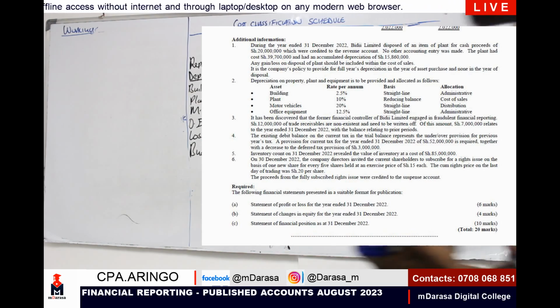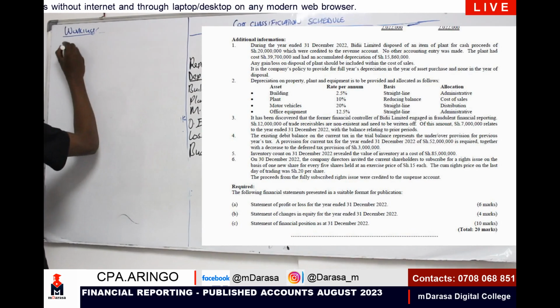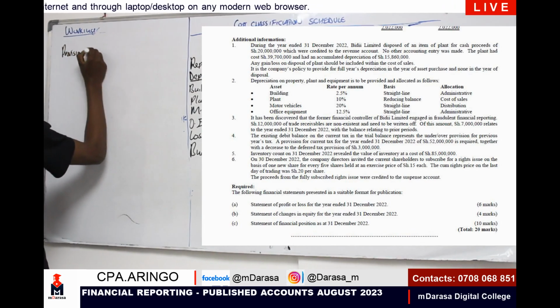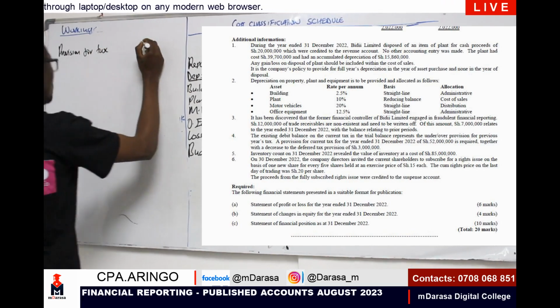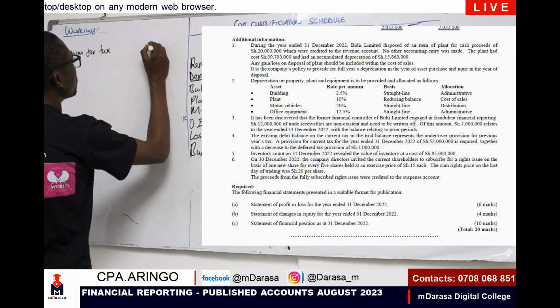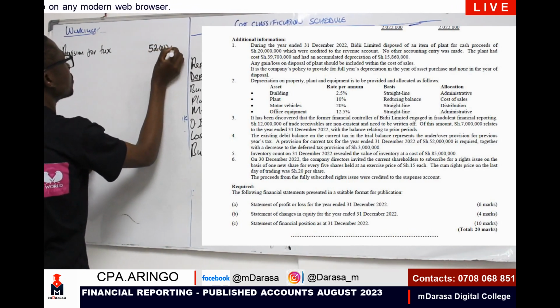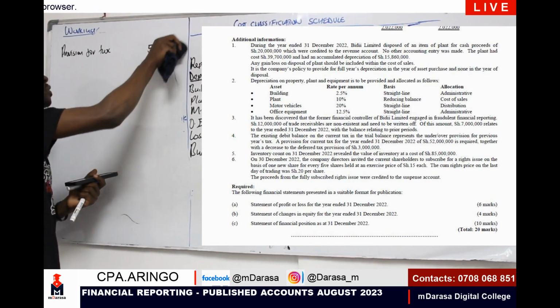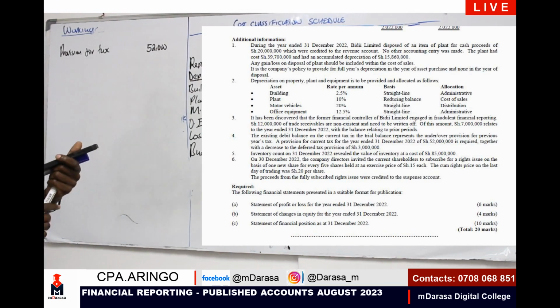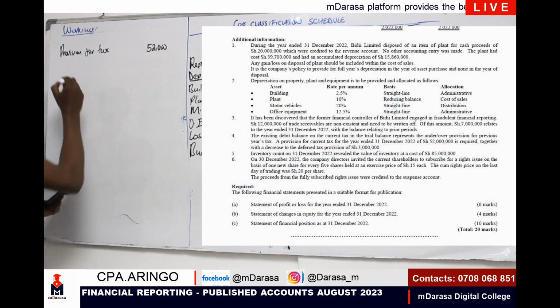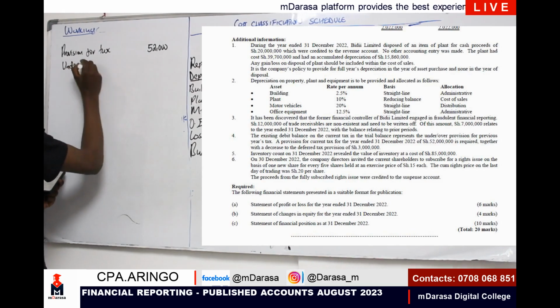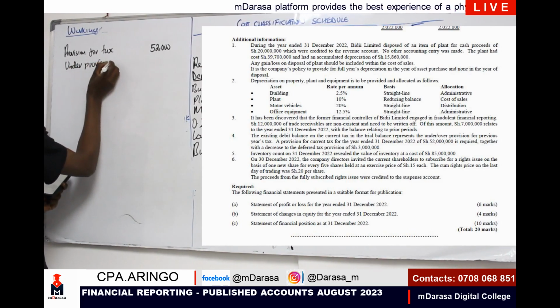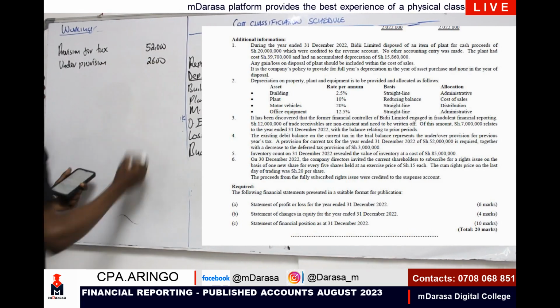So provision for tax this year, we are given a value of 52 million, which in our case of figures in thousands, I'm going to take as 52,000. We had the under provision for last period. The under provision for last period, my good students, you are given what? 2,600 as per what you've seen, right? Under provision for the previous period, we are given 2,600. So we need to add.